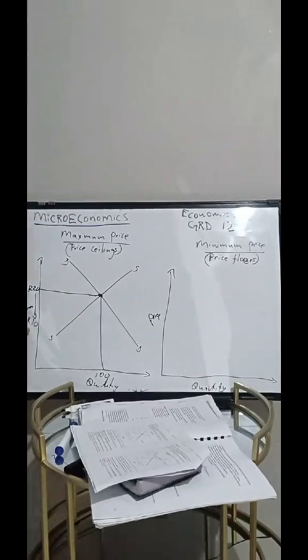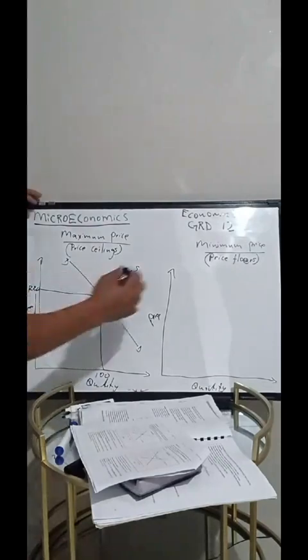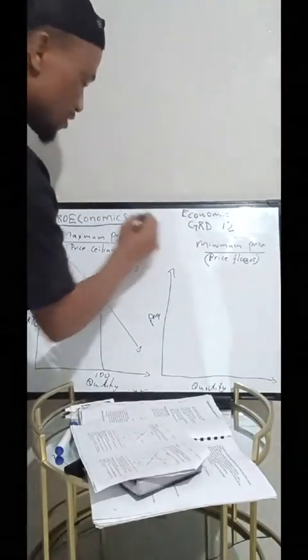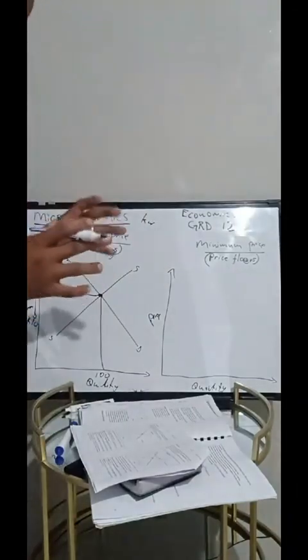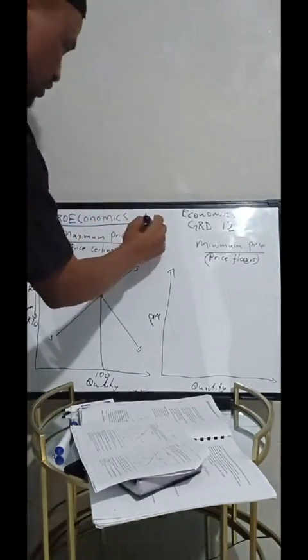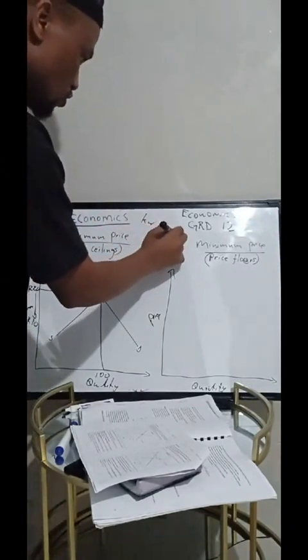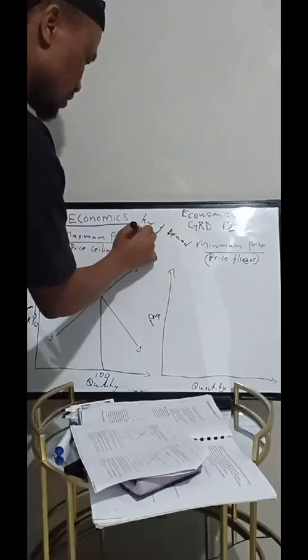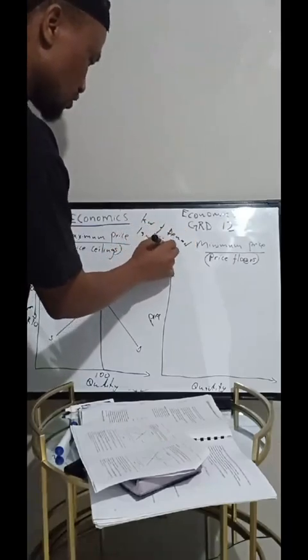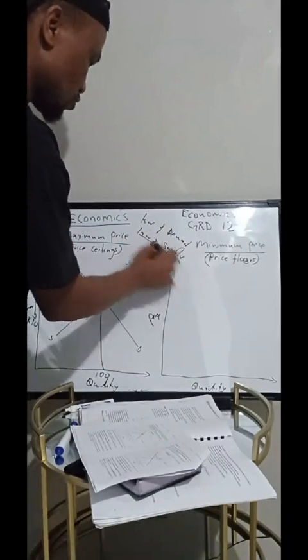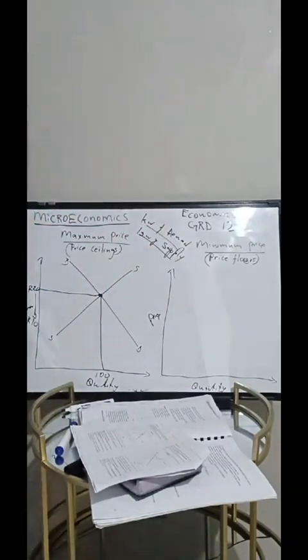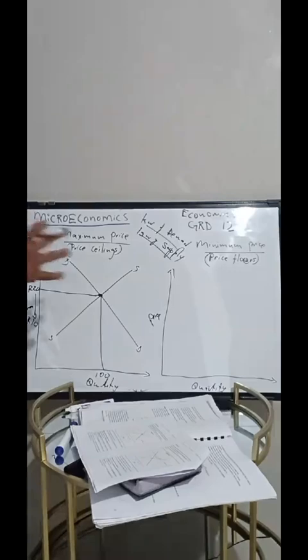So what happens if we decrease the market price to 10 rand? Remember, to win here, we must grip the law of demand and the law of supply. If we grip these two, it will be very easy for us to understand.